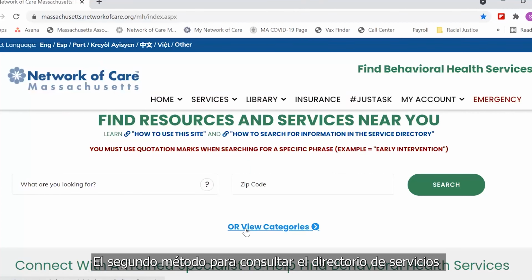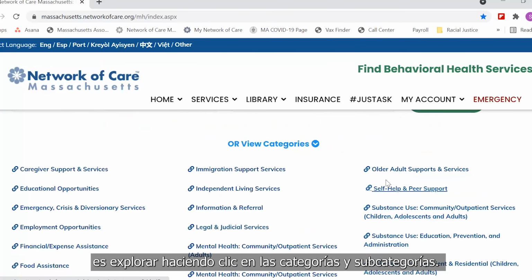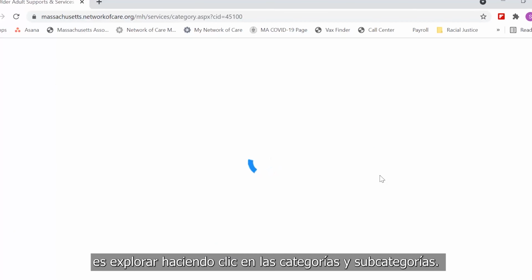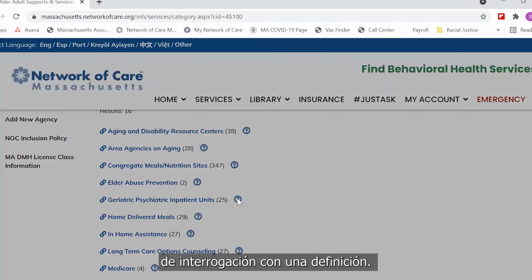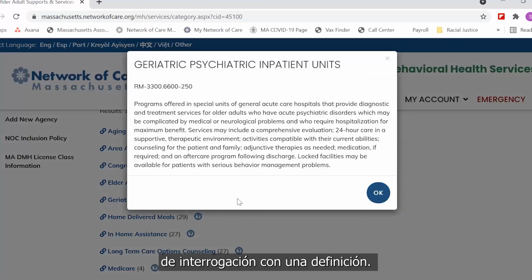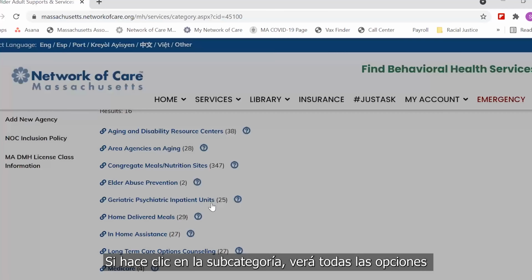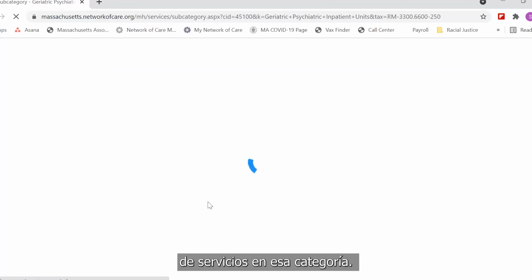The second way to search the service directory is to browse by clicking on categories and subcategories. To help you navigate, each subcategory has a question mark next to it that provides a definition. When you click on the subcategory, you will see all service listings in that category.